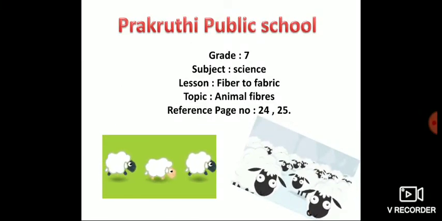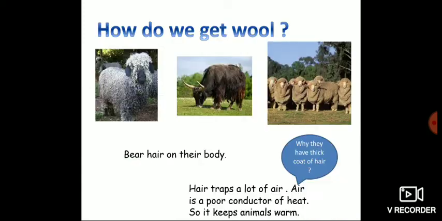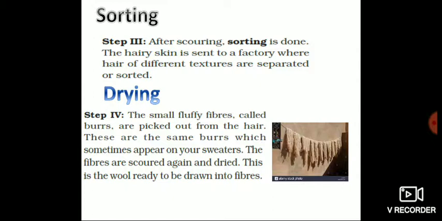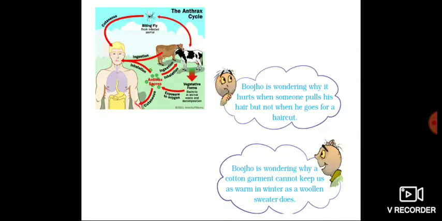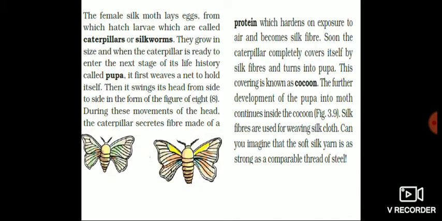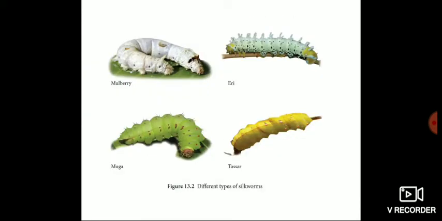Hi children, so we are learning the third lesson, Fiber to Fabric. We have remembered so many topics and how they are made into fibers and fabrics. Yesterday we learnt about silk. Now we are going to see about different textures of silk.